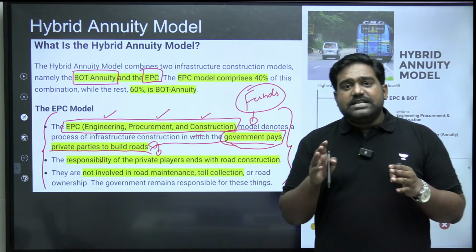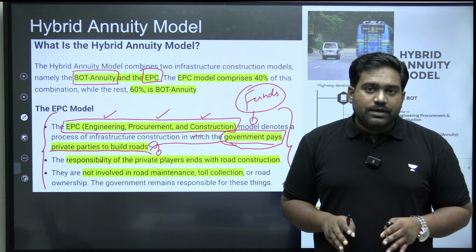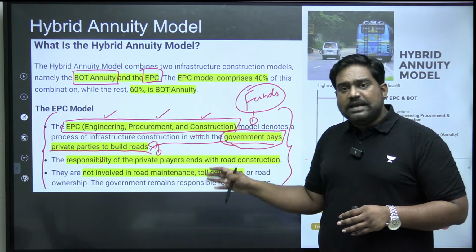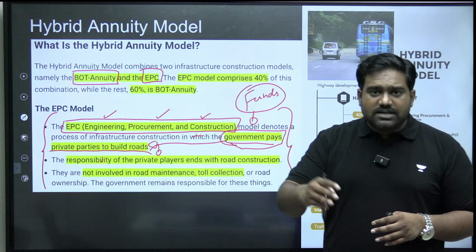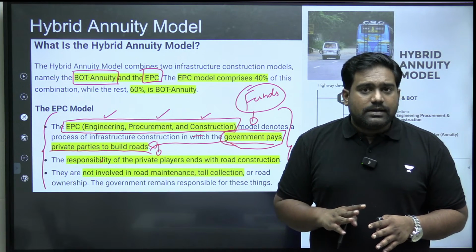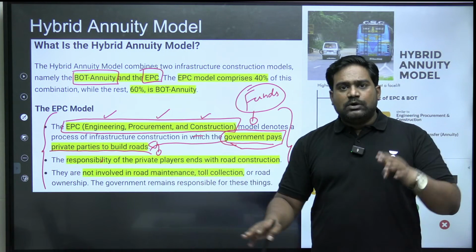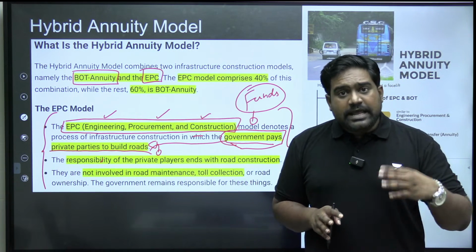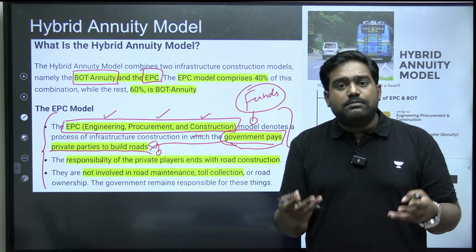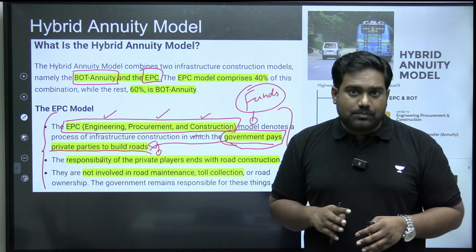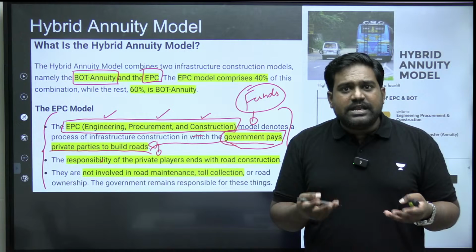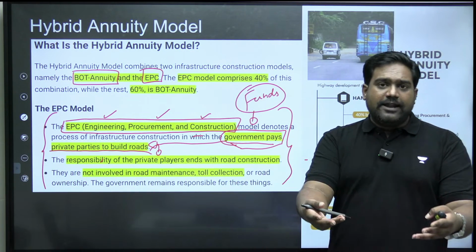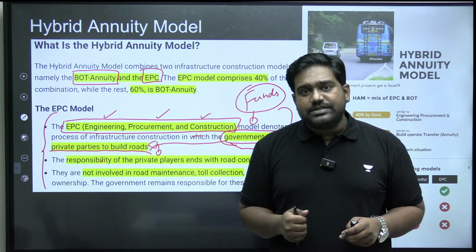So that is why EPC model has few shortcomings. The shortcoming is that, one, the government is funding it entirely. Government has to pay this upfront to the developer as and when the construction progresses, right? Private developer is only carrying out engineering, procurement, construction, handing over the project back to the government. Then government becomes responsible for the maintenance of the entire life cycle of the project. So that's an unnecessary burden on the government, right? It increases government's involvement in infrastructure management, which need not be the case.